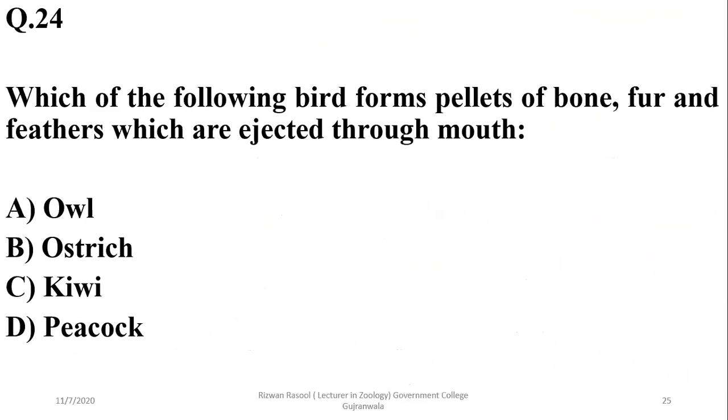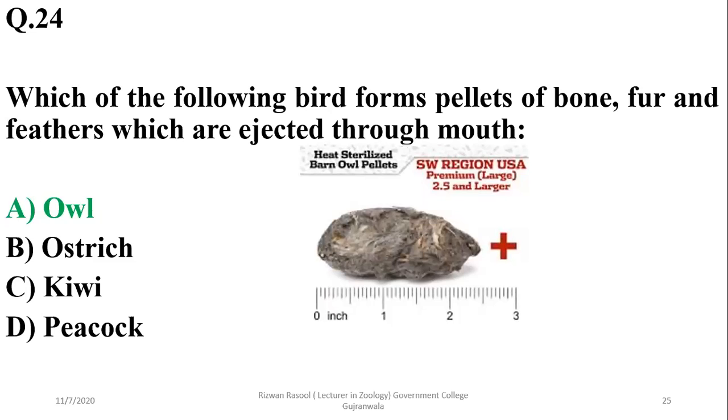Which of the following birds forms pellets of bone, fur, and feathers, which are ejected through the mouth, and they are the subject of research? The owl. Owls form such pellets which consist of bone, fur, as well as feathers of their prey, which have been ingested by them.